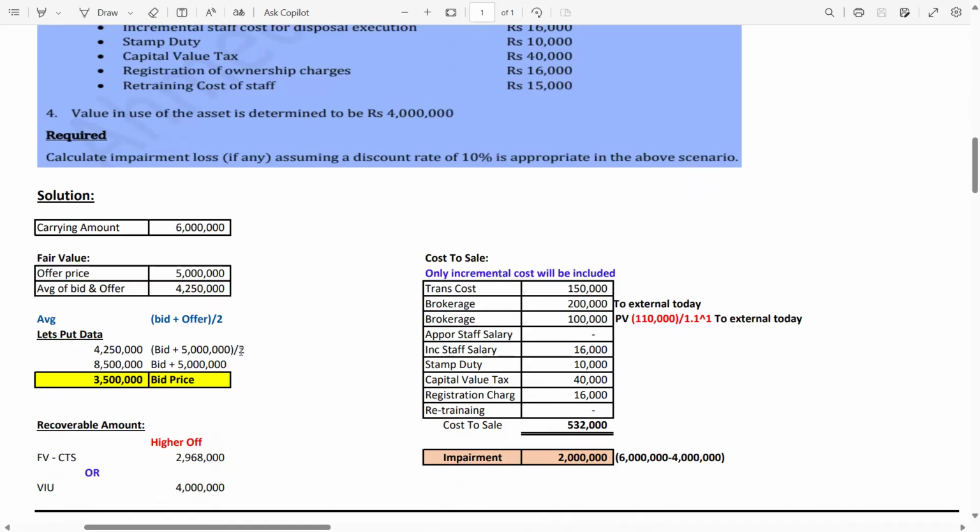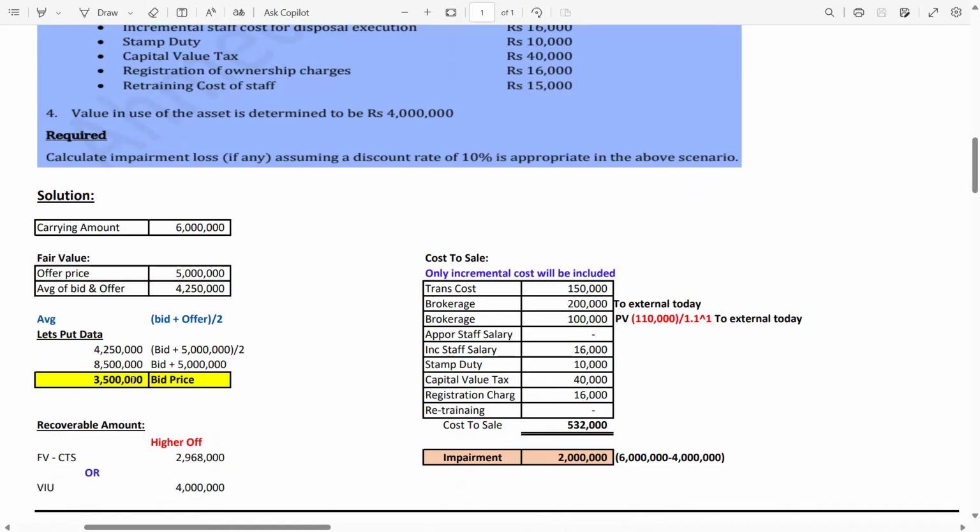Now this 2 is in the denominator, so it will multiply with 4.25, and you will get 8.5 million. 8.5 million equals bid plus 5 million. Now this 5 million is on the positive side, so 8.5 million minus 5 million gives the bid price, which is 3.5 million.